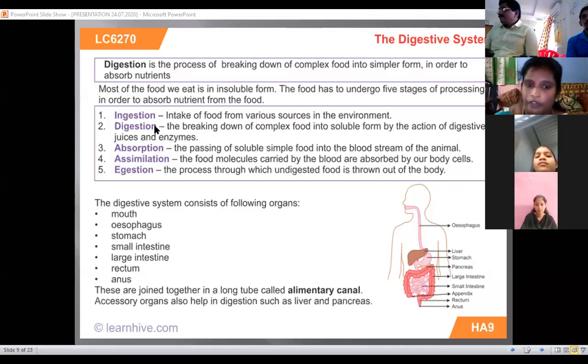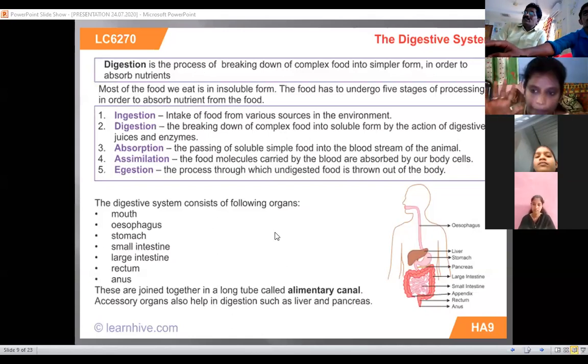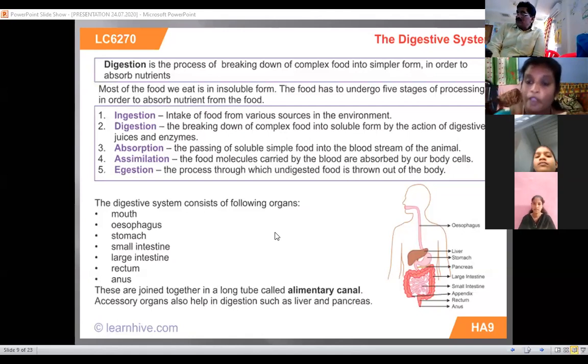The food has to undergo five stages of processing. Already I said the nutrition process has five processes. What are the five processes? I will give the explanation. The first one is ingestion. Ingestion means intake of food from various sources in the environment. That is ingestion.